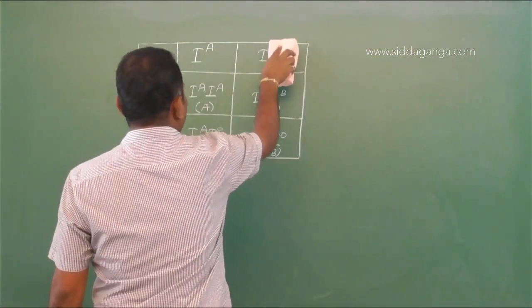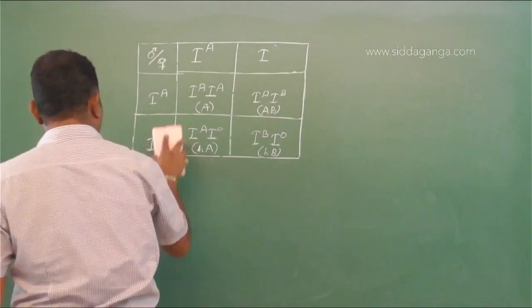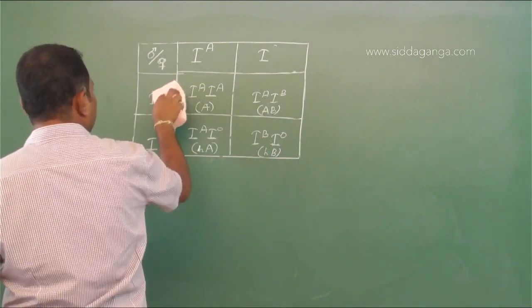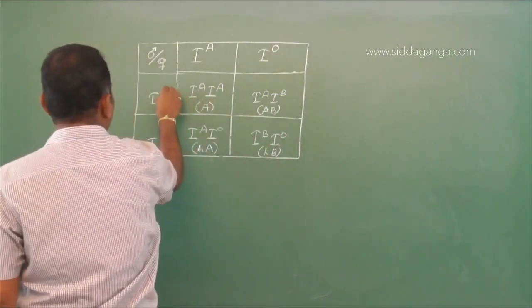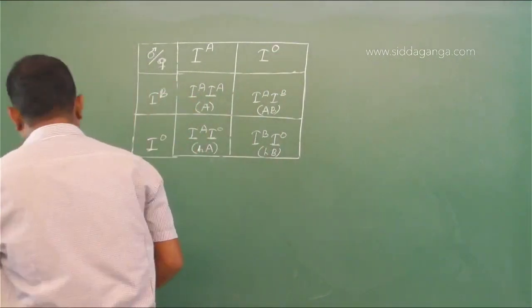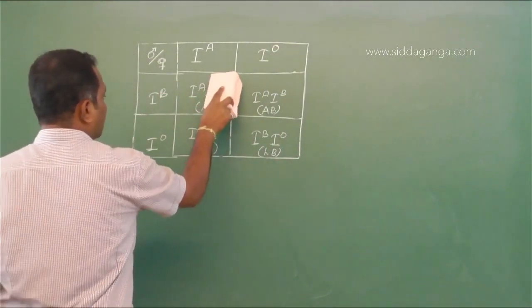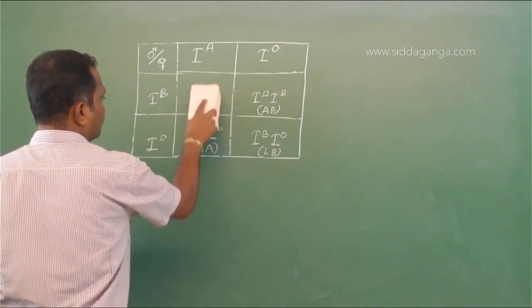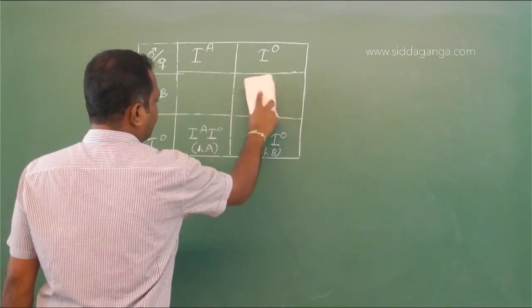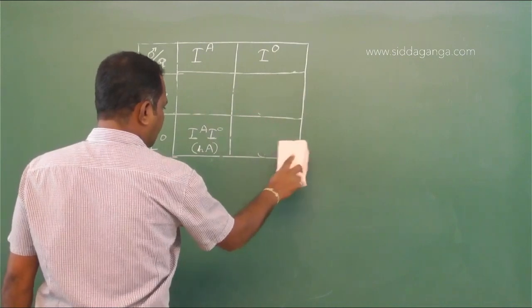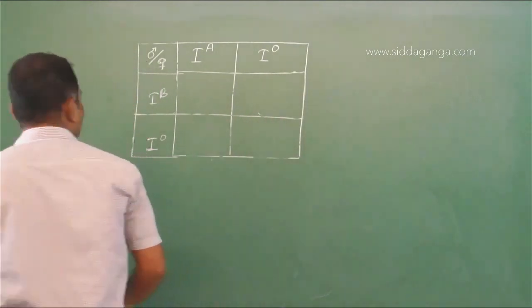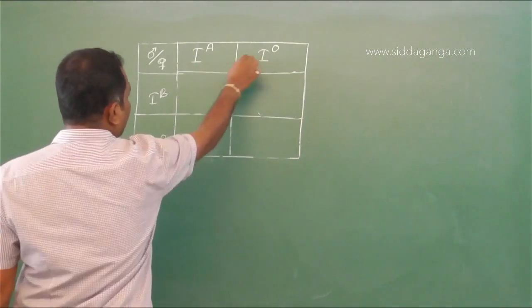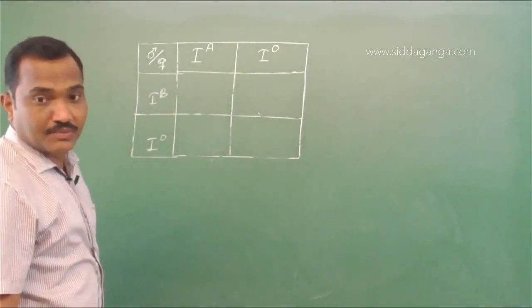So what they are saying, heterozygous A and heterozygous B. So heterozygous A blood group and heterozygous B blood group.